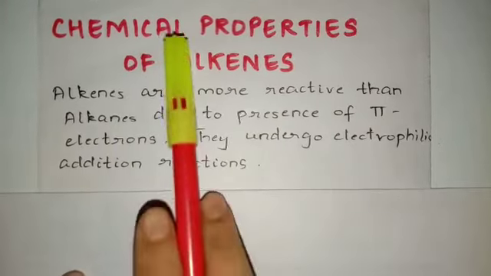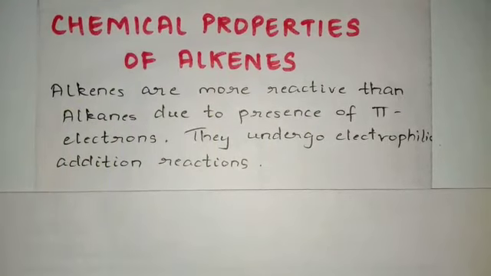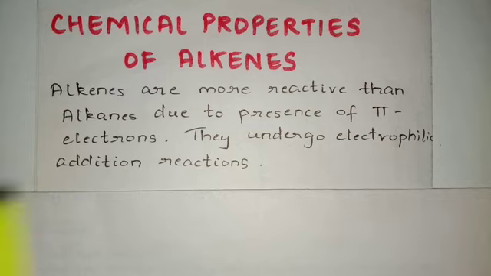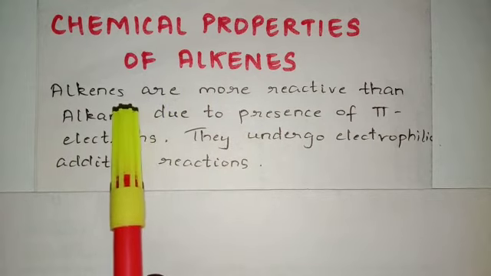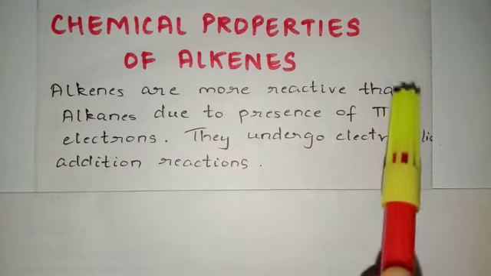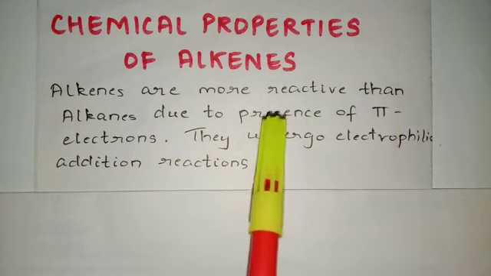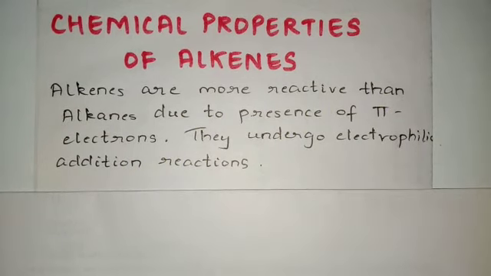So students, chemical properties of alkenes. In this, we are going to use our alkenes in order to obtain some new products. Alright. Now before I begin, you all should know that alkenes are more reactive than alkanes due to the presence of pi electrons. Students, what are pi electrons? Between carbon and carbon there is a double bond. That compound is known as an alkene.